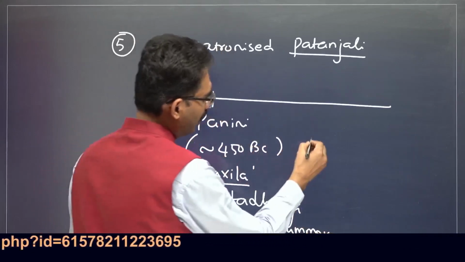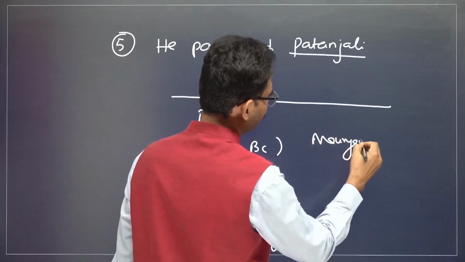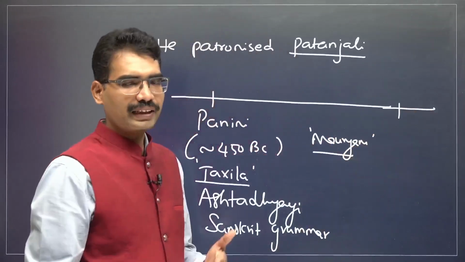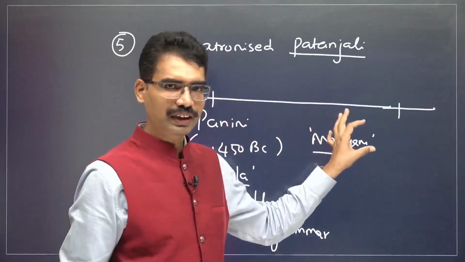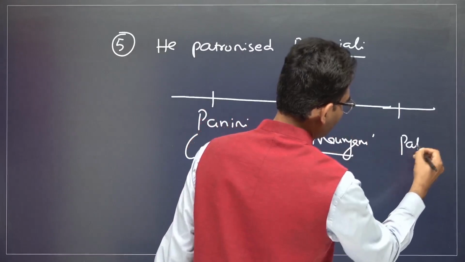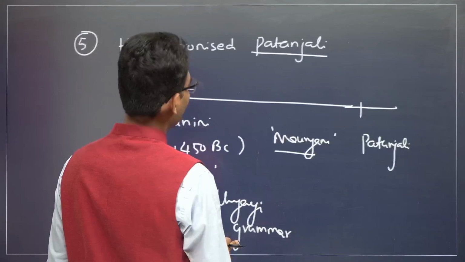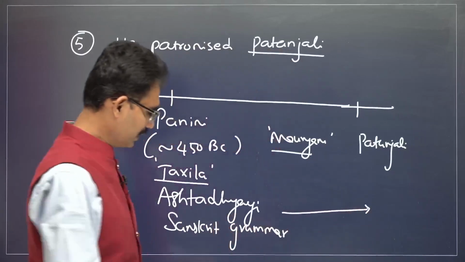Around this time period. Now, in between, when it comes to the Mauryans, Prakrit, Pali and Sanskrit were also going on, but this kind of development was not there in the Mauryan period. Now, in the Shunga time period, Patanjali improved the book on grammar.